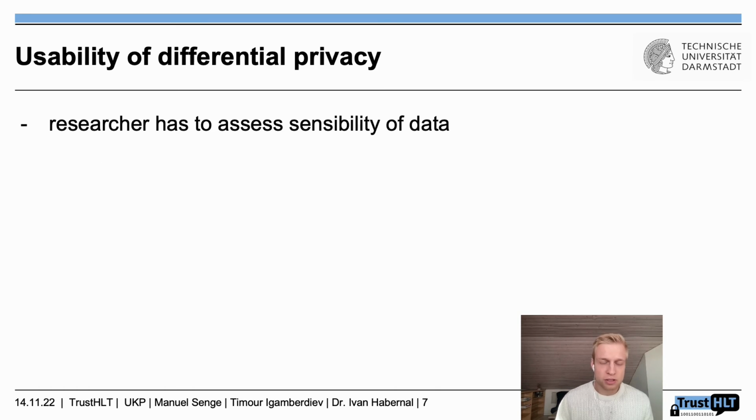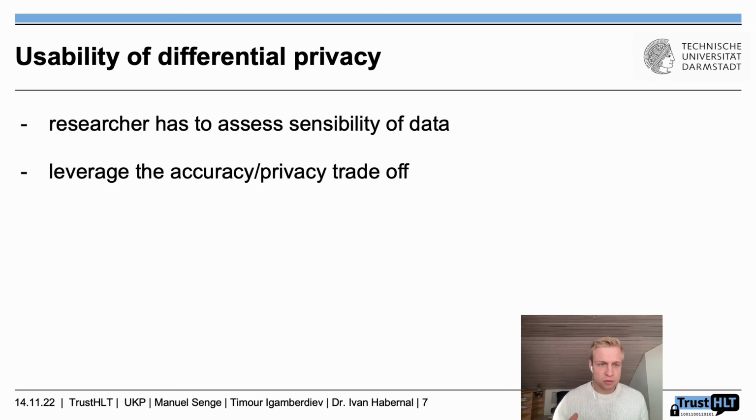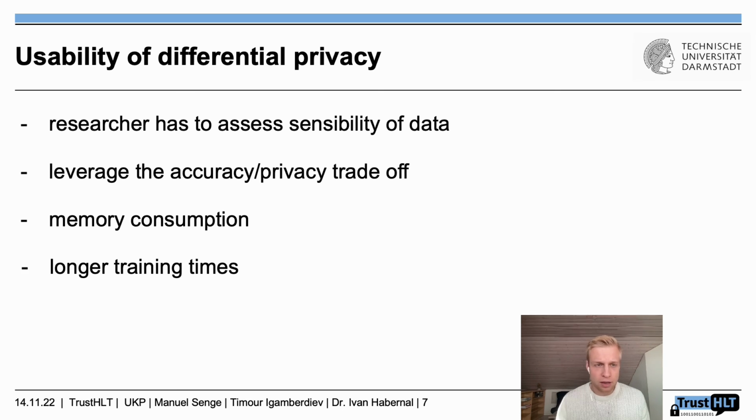The goal of this paper is to guide future researchers in the NLP realm to use differential privacy. But to motivate differential privacy, we also have to talk about the downsides of it. The researcher has to leverage the accuracy-privacy trade-off. Since you have a model that needs to be very, very accurate, differential privacy might not be the right method for your research. Additionally, we experience a lot higher memory consumption when using differential privacy, so it might not fit on your GPU. And finally, there are very long run times expected when using differential privacy, so be aware of that as well.